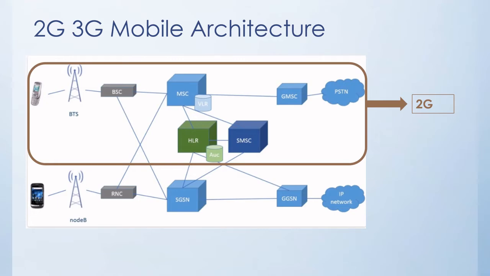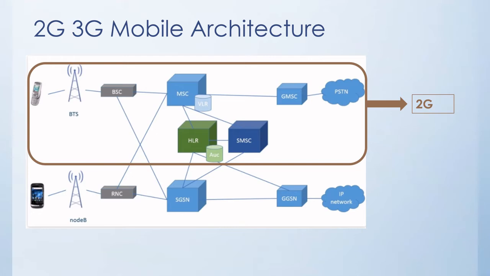Let's talk about the mobile architecture. So that's the 2G architecture. We have 2G technology with a mobile connecting to the BTS, which is the base station transceiver, through the RF interface, which is the radio frequency interface.